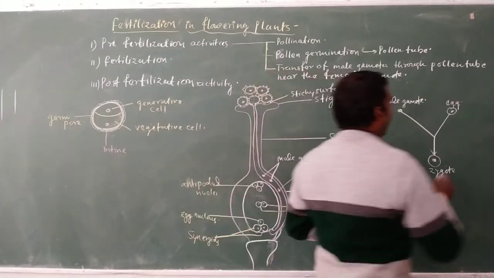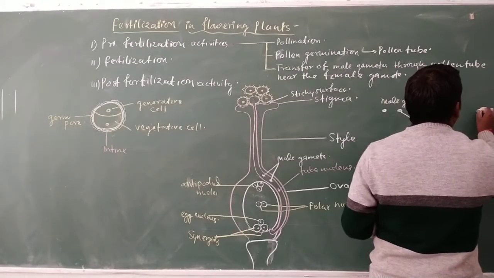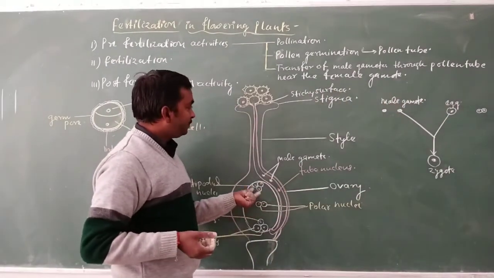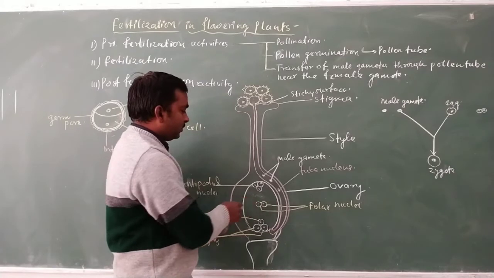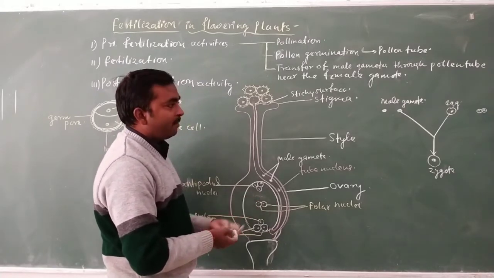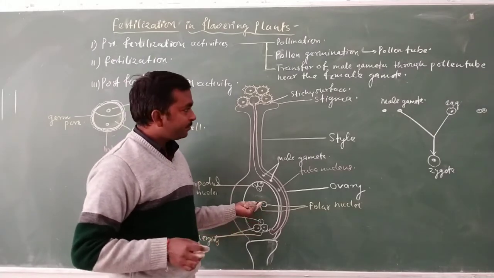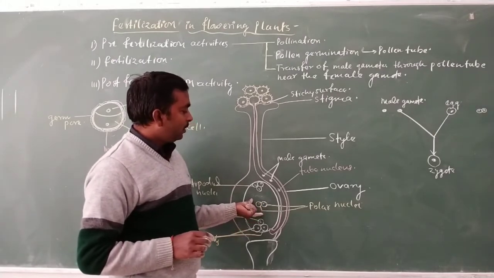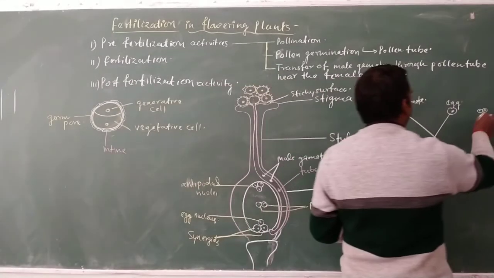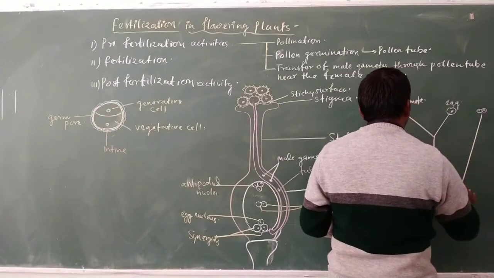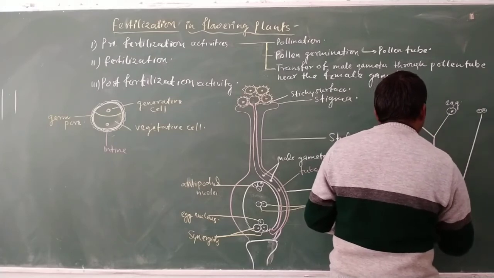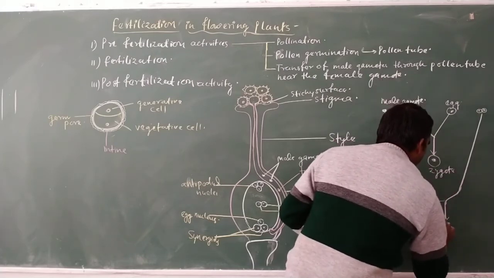While the other male gamete fuses with the two polar nuclei, which are found together inside the ovule. These polar nuclei fuse with the other male gamete, and it produces the endosperm.